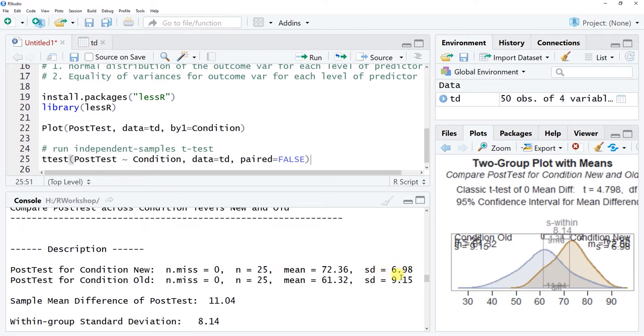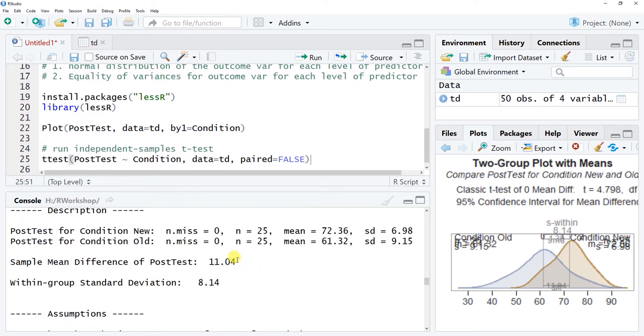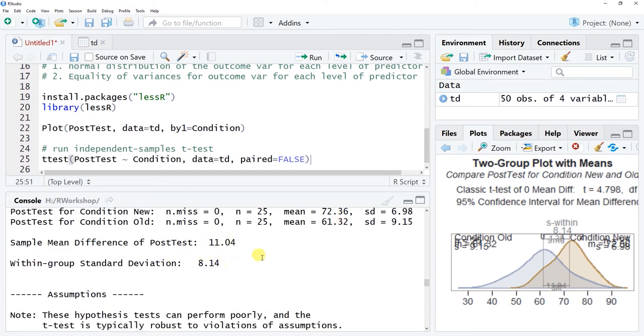And then you also get the standard deviations for both. And you also get the raw sample mean difference of the post-test, which is simply 72.36 minus 61.32, which is 11.04. And you also get the within group standard deviation below.